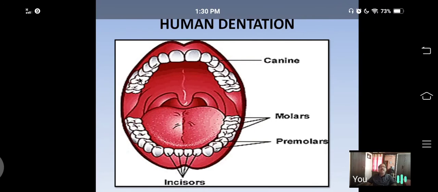Next, we have a tooth. This arrangement of teeth in the sockets is actually called dentition. The human dentition is called diphyodont, heterodont, and thecodont. Diphyodont means we have two sets of teeth.